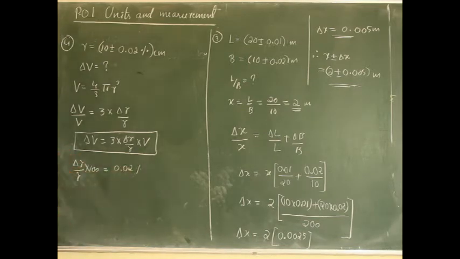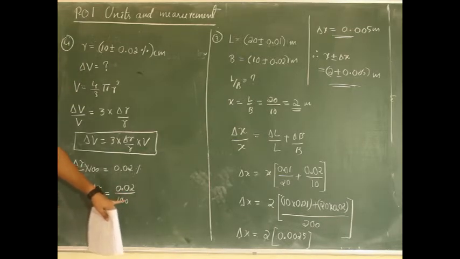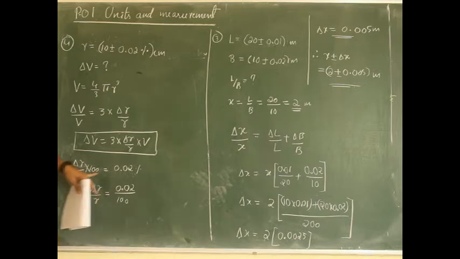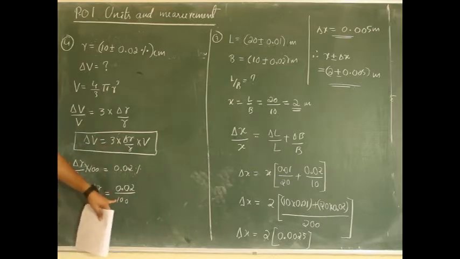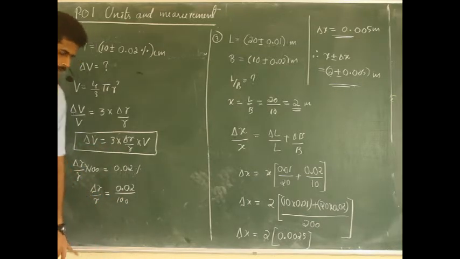So what is delta R by R now? Then it should be 0.02 divided by 100. Hope you understood how we got this particular value, because they have not mentioned delta R by R, they have mentioned it in percentage. That is why I have taken this rearrangement.